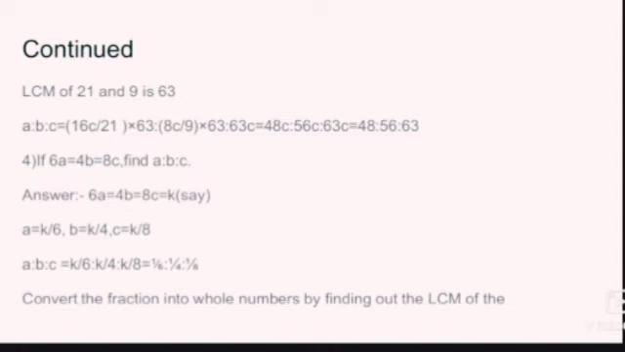Now we will convert these three quantities which are in fraction to whole numbers. Obviously by finding the LCM. So finding the LCM of 6, 4, 8, it comes out to be 24. And then multiplying this LCM with the three terms, we get 4:6:3.